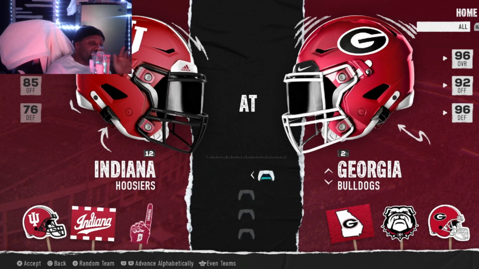But anyway, we got Georgia and Indiana. On paper, you look at it, Georgia's definitely gonna win this game. In real life, you think Indiana has no chance against Georgia. Georgia can be iffy at times, but they still Georgia.